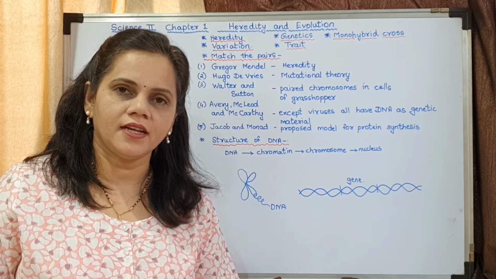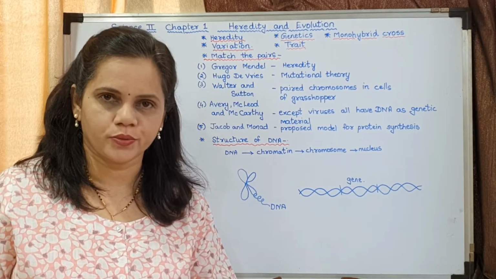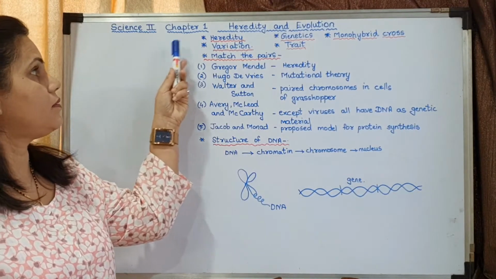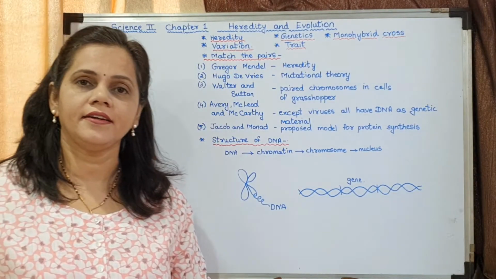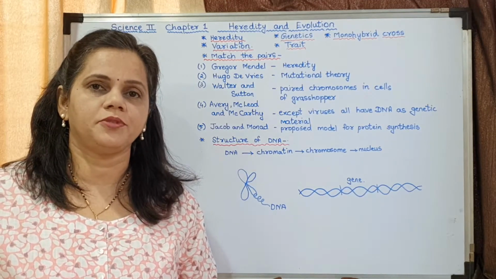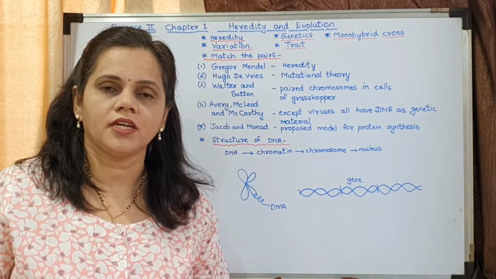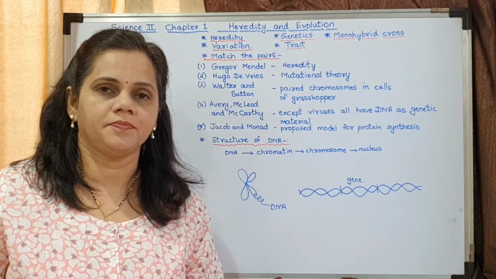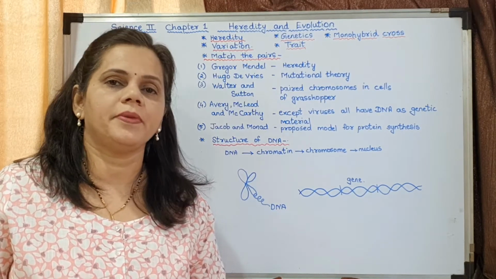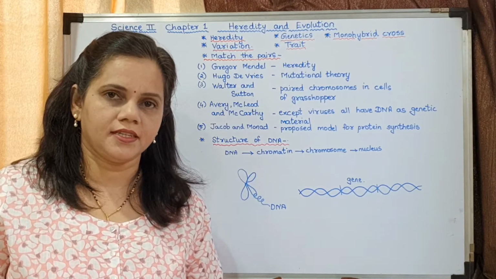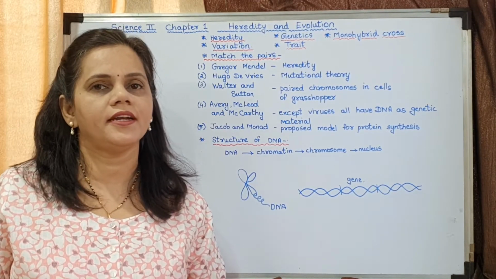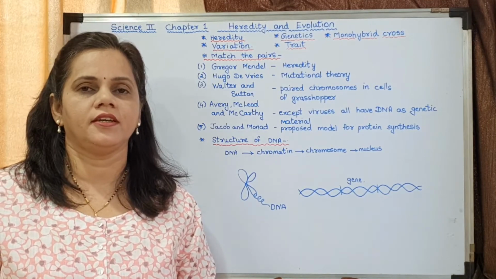Now today I will be starting with Science 2, the next paper. Science 2, Chapter 1, Heredity and Evolution. This is the first chapter. It is a small chapter comparatively, and very easy to understand. The weightage is also less compared to the other chapters in the paper. So, about heredity and evolution.